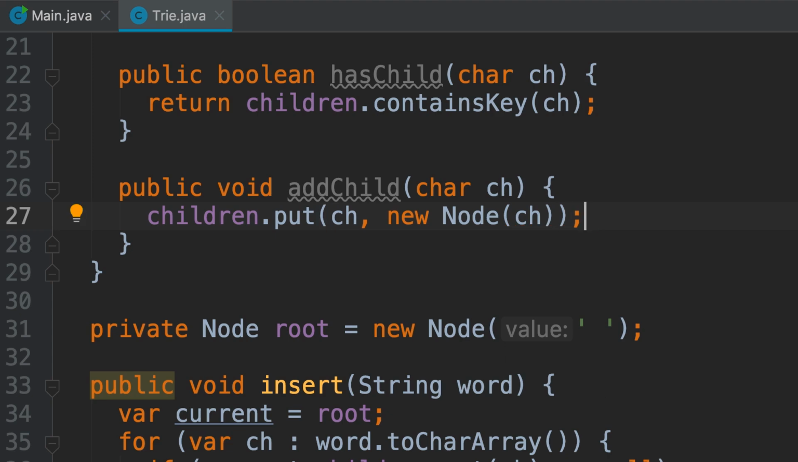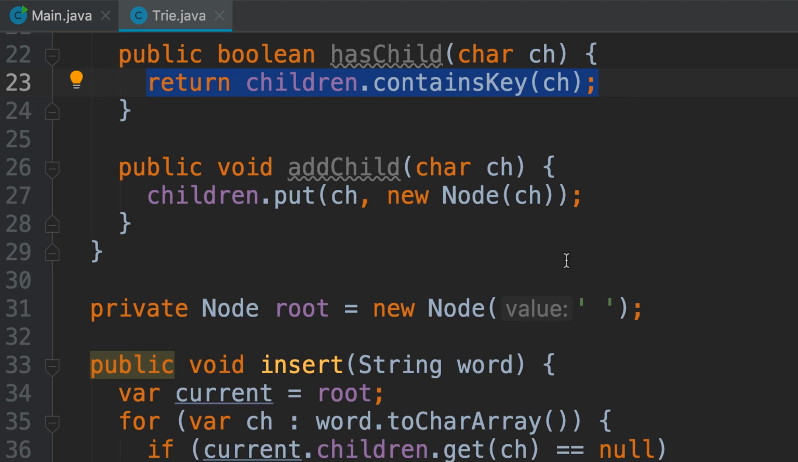So from the outside of this class, we simply call these methods. What happens internally, we don't care about that. If tomorrow we decide to change the type of the children field to an array, these are the only places that we need to modify. We have contained these changes to a single class. The consumer of this class, in this case, the trie class, is not going to be aware of these changes.